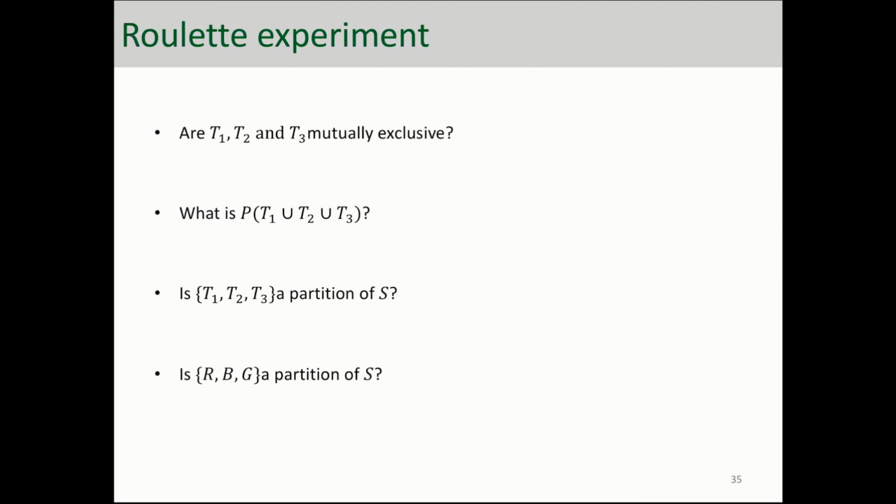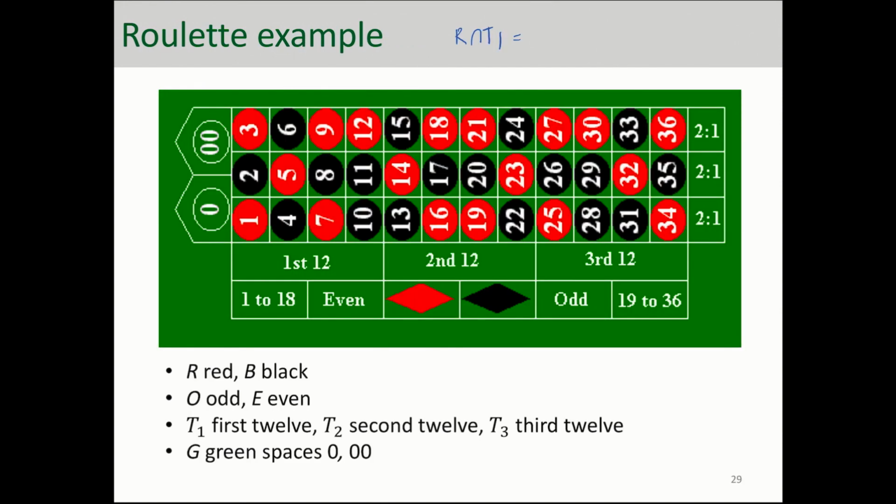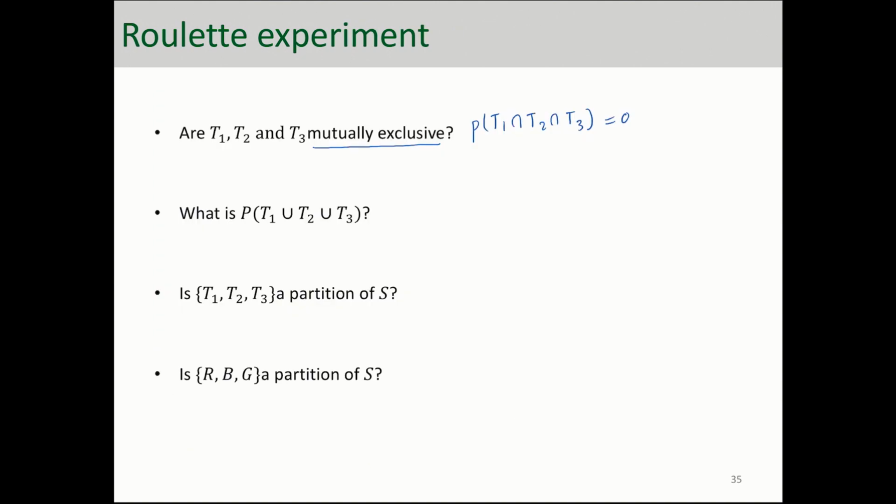Okay, let's take a look at this example and answer these questions. For the ruled wheel example, are T1, T2, and T3 mutually exclusive? Well, we know the condition for being mutually exclusive is probability of T1 intersection T2 intersection T3 needs to be equal to 0. And that is correct, because if you take a look at the ruled wheel example, there is no intersection between the first 12, second 12, and third 12. So that probability is equal to 0, and we basically say yes, the condition is met.